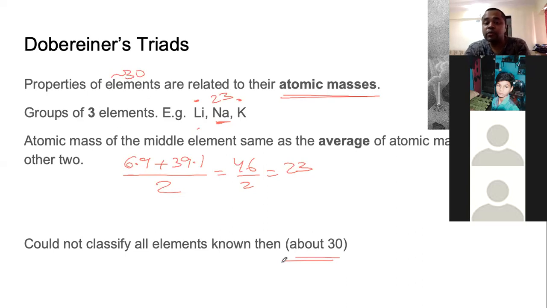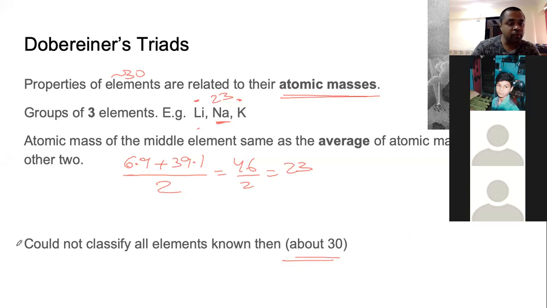He was not able to classify even those 30 elements using this law. We looked at the examples of calcium, strontium, barium, chlorine, bromine, iodine, and we also solved questions related to magnesium, calcium, strontium, sulfur, selenium, tellurium, beryllium, magnesium, and calcium. This is what we studied.